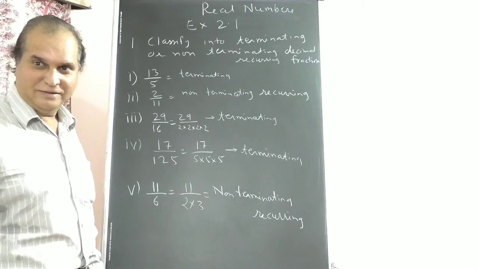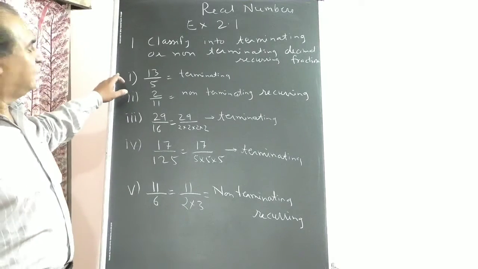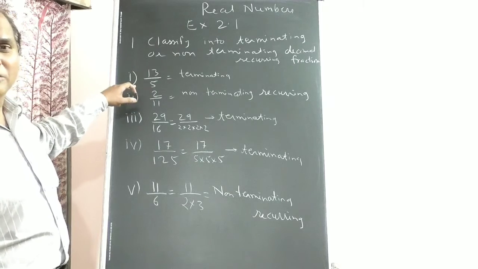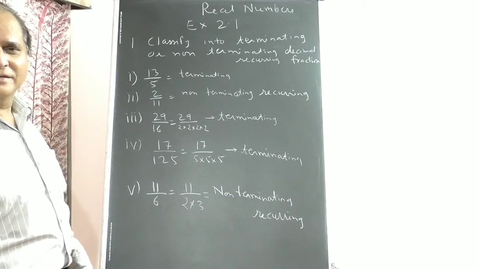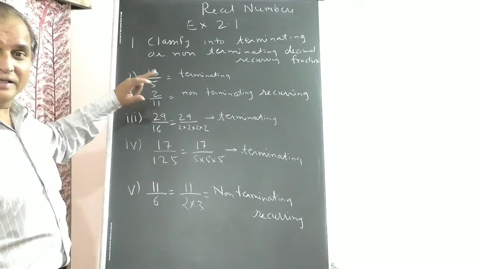This is a trick. See, the first number is 13 upon 5, 5, so directly terminating.